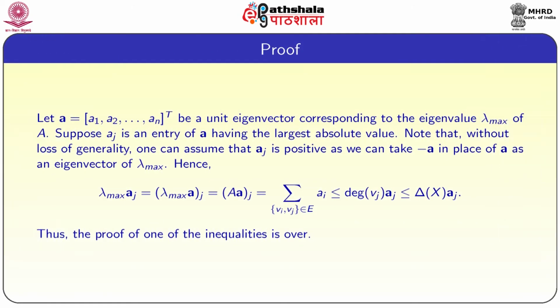Hence, lambda max of Aj is equal to lambda max of A of j, which is equal to capital A into Aj, which is equal to summation Ai, where Vi comma Vj belongs to E, is less than or equal to degree of Vj into Aj, which is less than or equal to maximum degree of X into Aj. Thus, the proof of one of the inequalities is over.